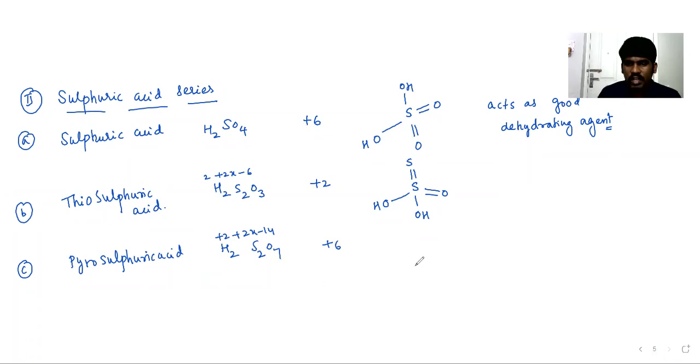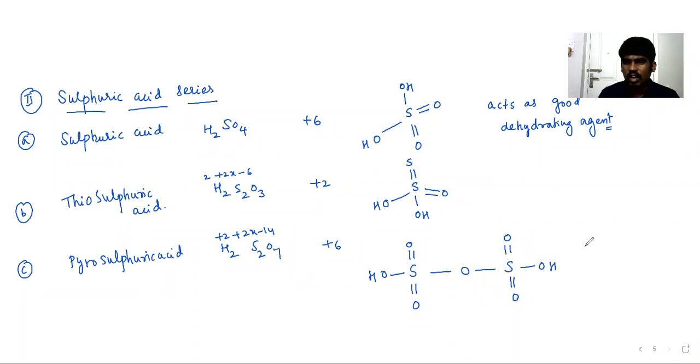Pyrosulfuric acid has an S-O-S linkage. They will ask the question: which of the following acids will have an S-O-S linkage? S double bond O, double bond O, with OH on each side, right?